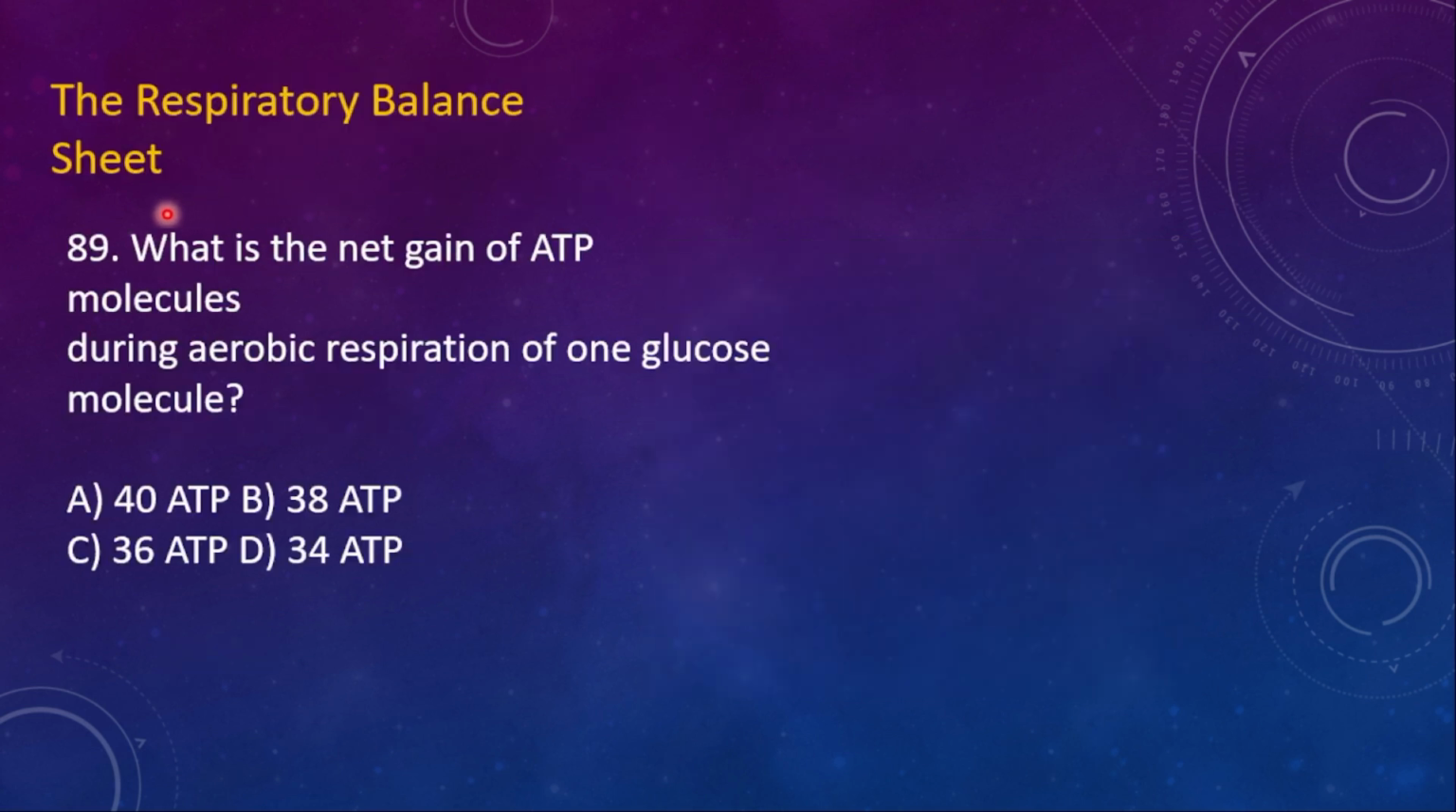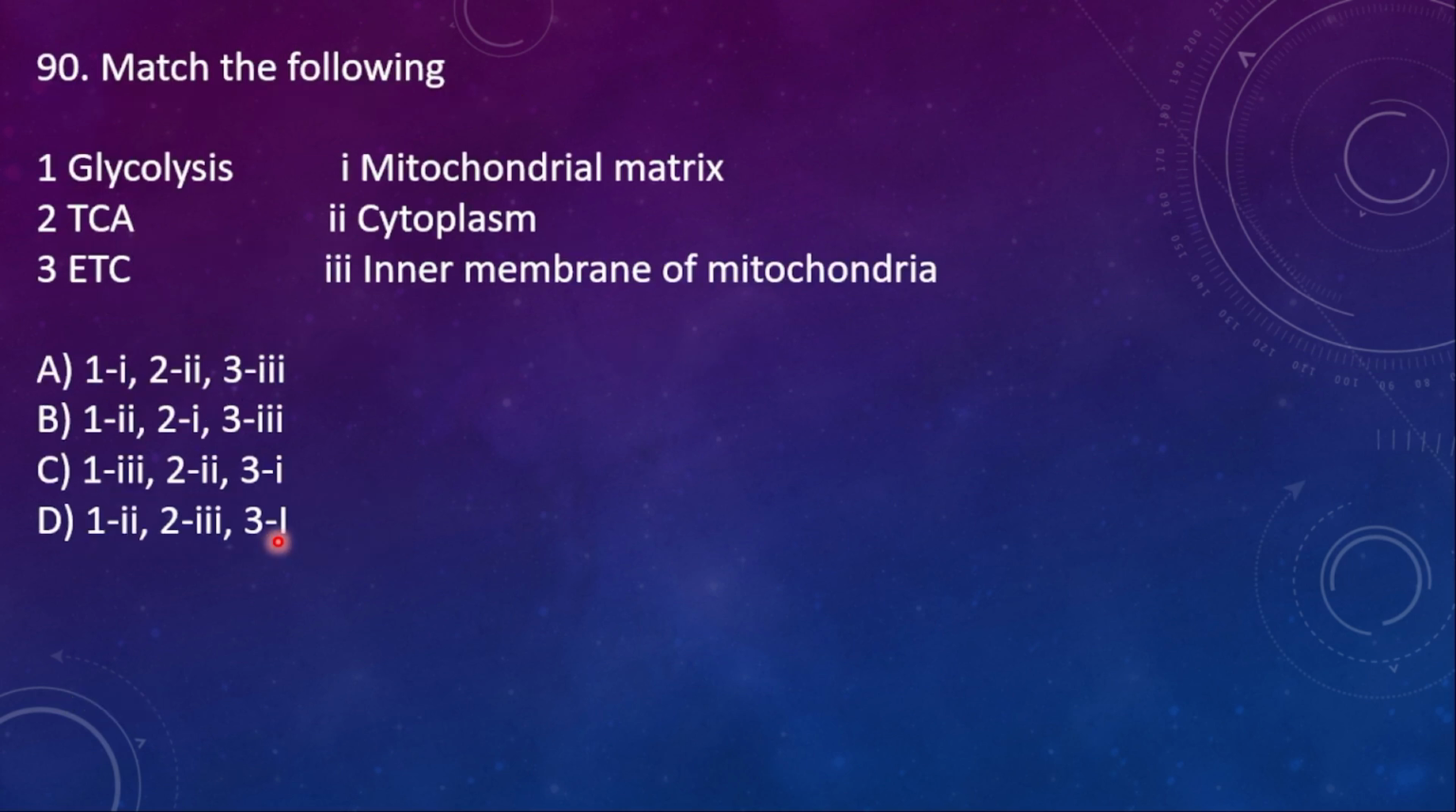The respiratory balance sheet. 89. What is the net gain of ATP molecules during aerobic respiration of one glucose molecule? Here the net gain is 38 ATPs. Overall, when one molecule of glucose is totally oxidized in aerobic respiration, we will get 36 to 38. If 38 is there in the options, you must go with that.